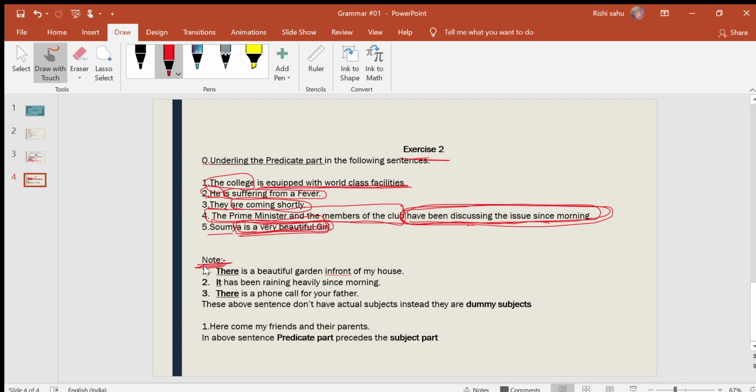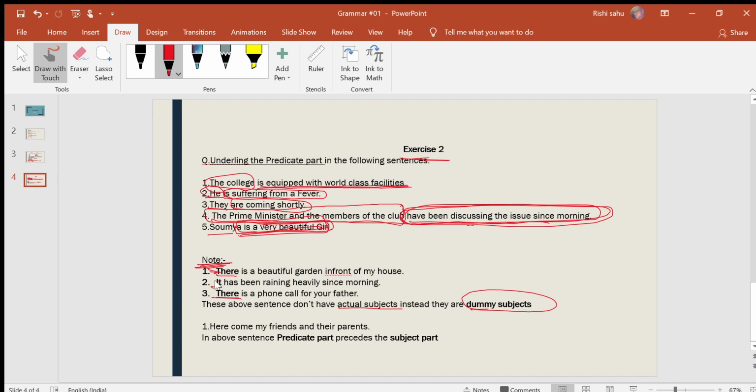By looking at these sentences: there is a beautiful garden in front of my house.